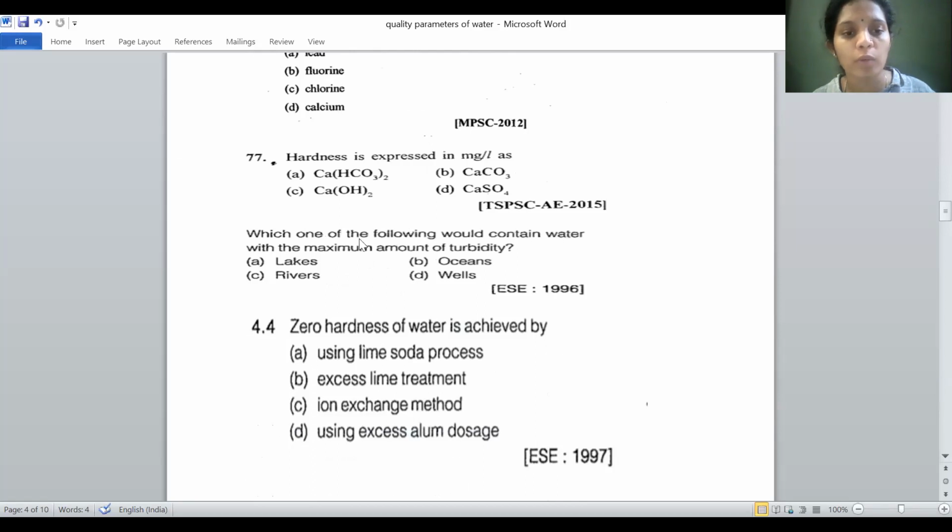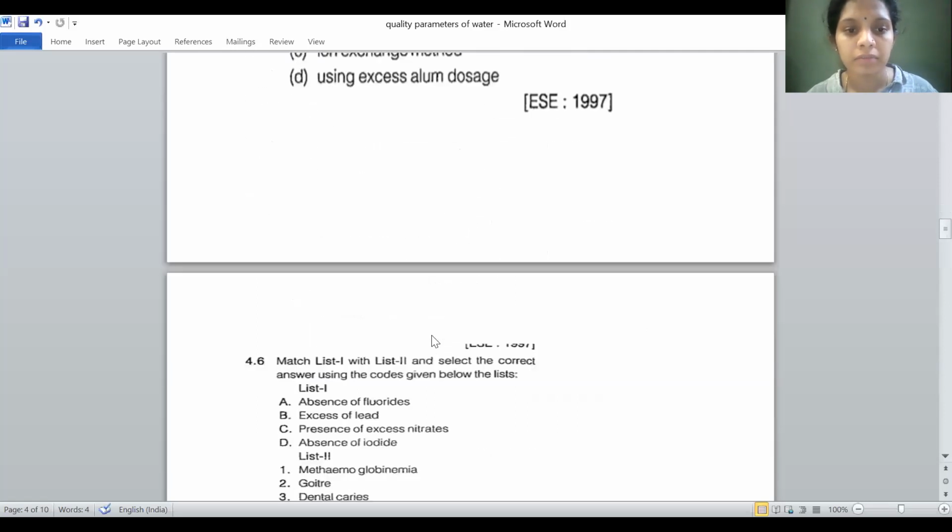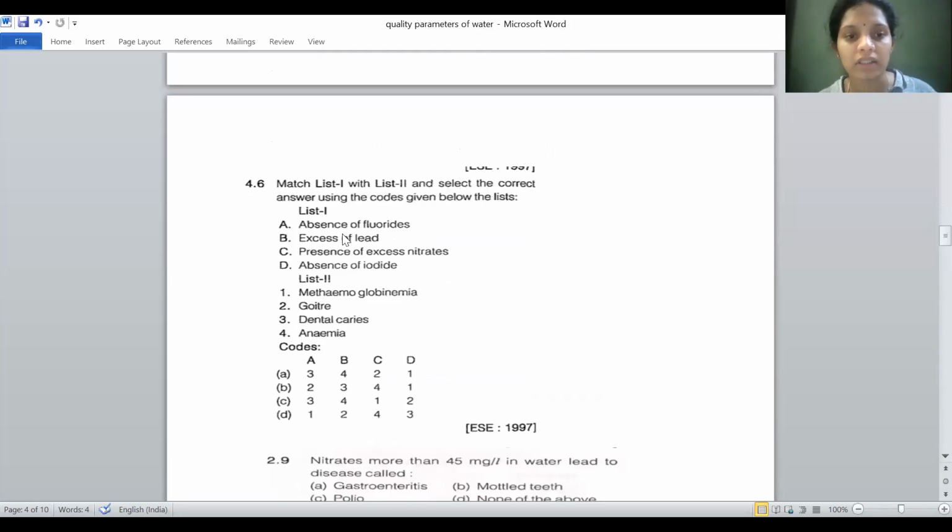Which one of the following would contain water with a maximum amount of turbidity? Zero hardness of water is achieved by the ion exchange method. Match list 1 and list 2 with the correct answer. Absence of fluorides represents dental caries, so A is 3. Presence of excess nitrates causes blue baby disease, so C is 1. So the answer is C, 3, 4, 1, 2.